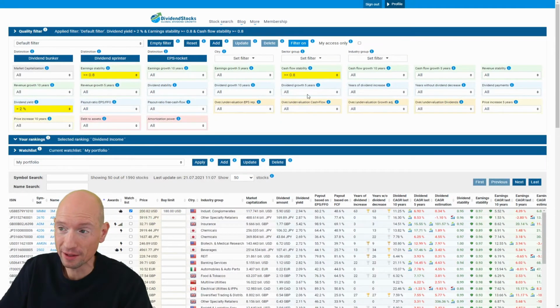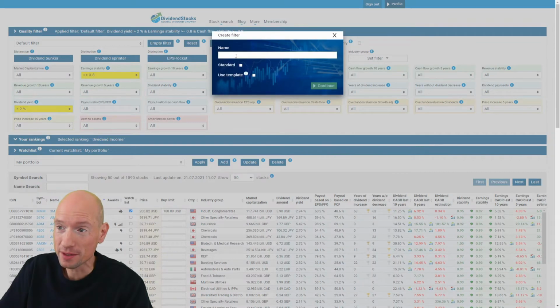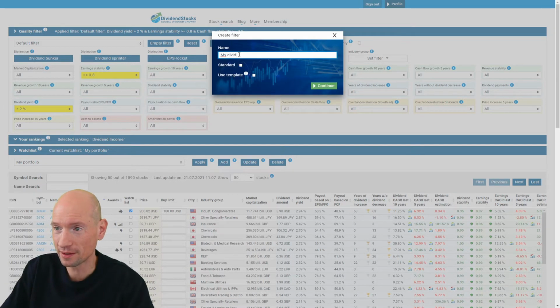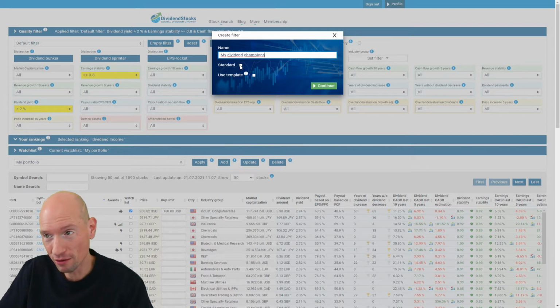After adding the criteria to the filter, you can persist this filter or save this filter. You give it a name, for example, my dividend champions, and you can make it the default filter, which means that if you reload the screen or revisit the screen on the next day, then this filter is preloaded.